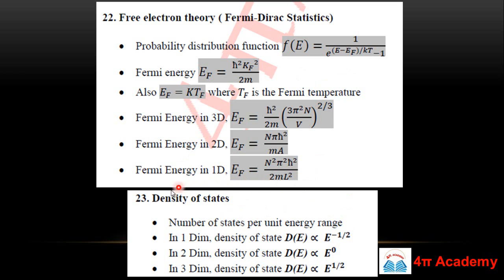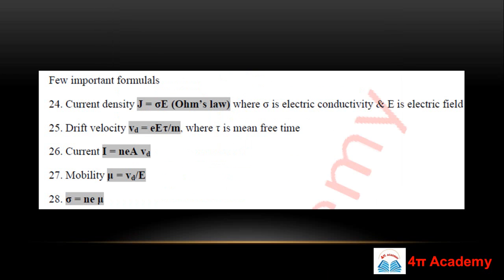You can also calculate the density of states, that is the number of states per unit energy range, in these 3 dimensions. In 1D, your density of states is proportional to E to the power minus half, so it depends on the energy value. In 2D, your density of states is independent of the E value, and in 3D, your density of states depends on E to the power half. So these are a few important formulas.